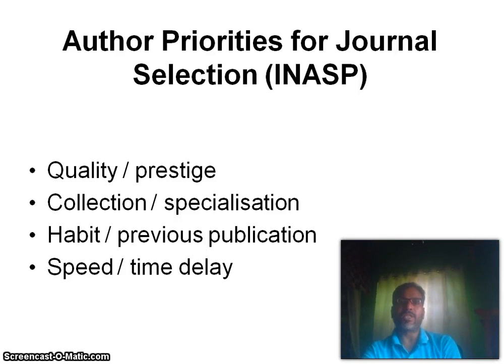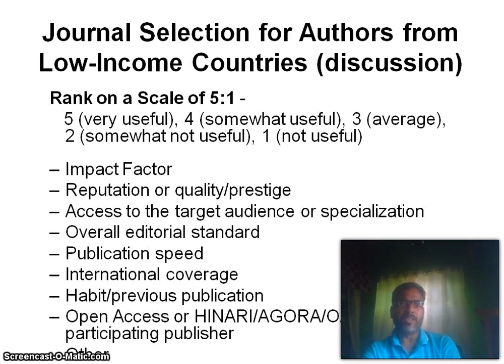Author priority for the journal selection. Quality, prestige, collections, specializations, habit, previous publication, speed, time delay. Journal selection for authors from low income countries. Very useful, somewhat useful, average, somewhat not useful.